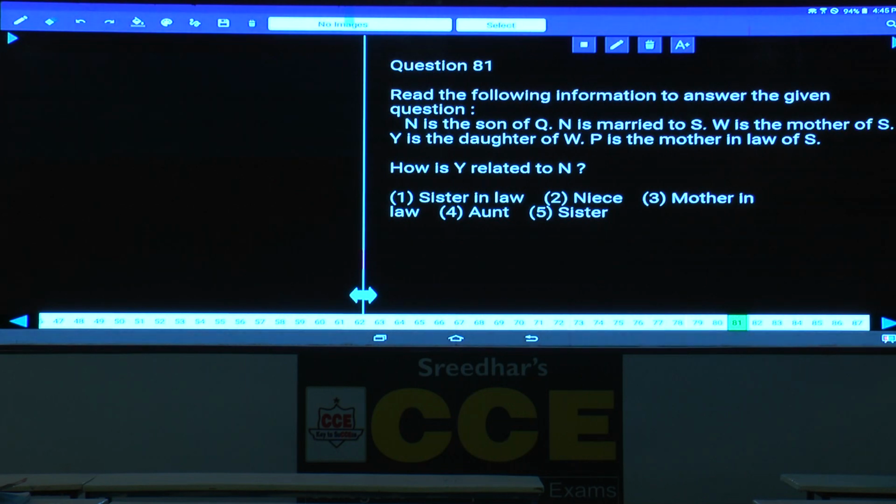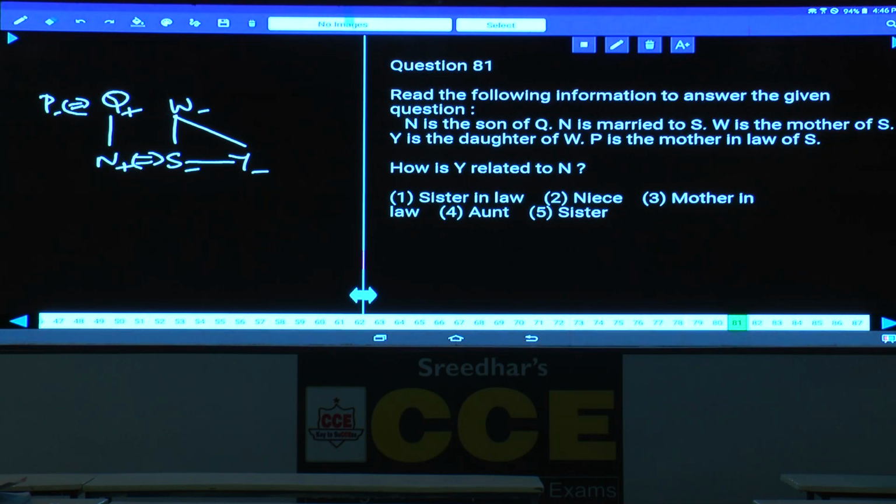N is the son of Q. N is the son of Q can be written like this if Q is here, and N is the son of Q. Next one, N is married to S. N is a male and S is a female, and W is the mother of S. Now Y is the daughter of W. S and Y are the daughters of W, and P is the mother-in-law of S. As P is the mother-in-law of S, so Q is the father-in-law of S. Then question number 81, how is Y related to N?